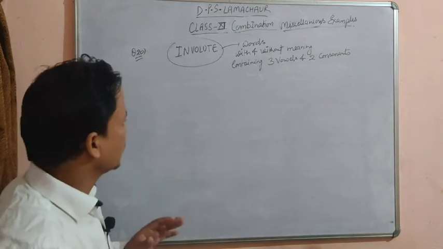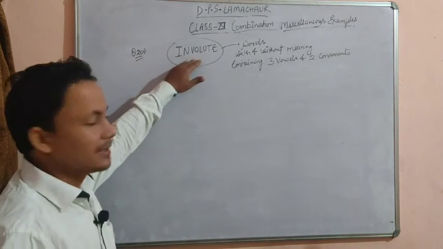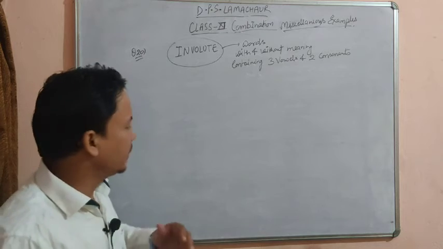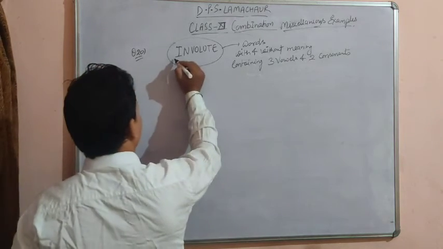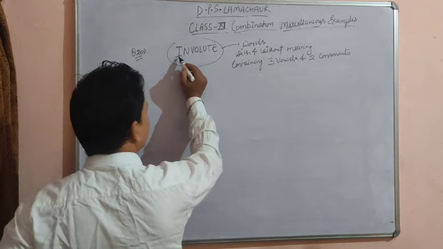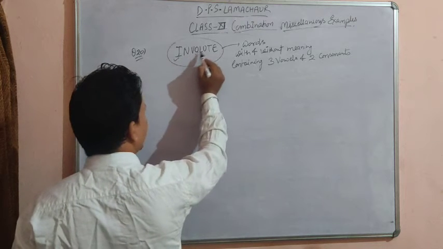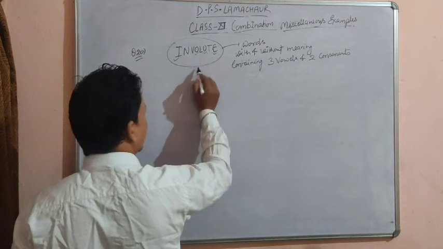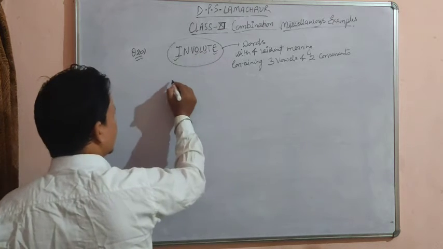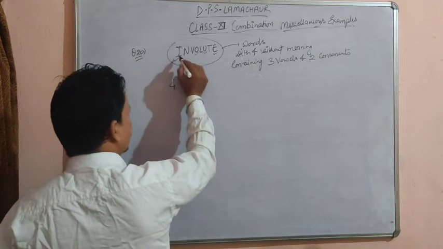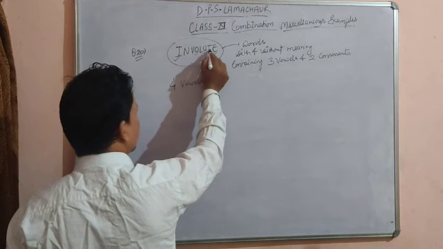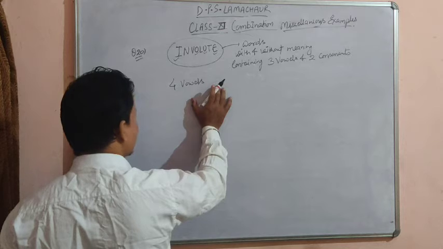Listen beta, first we will see how many vowels and how many consonants are there in the word involute. See, this is a vowel, this is a vowel, this is a vowel, and this is a vowel. So 1, 2, 3, 4, there are 4 vowels. The word involute has 8 letters in total.